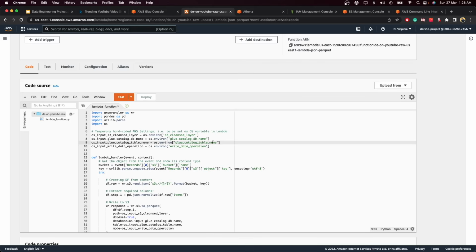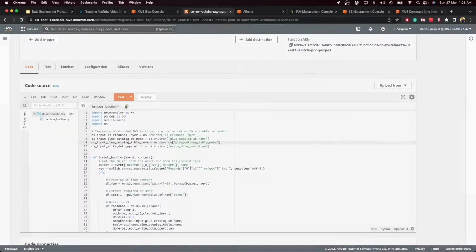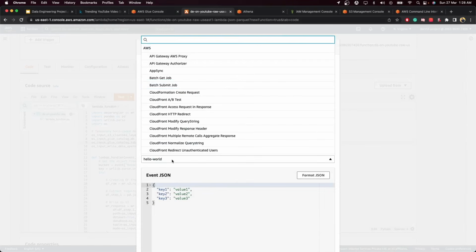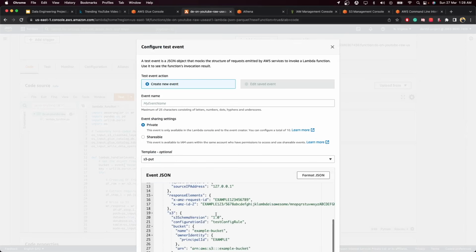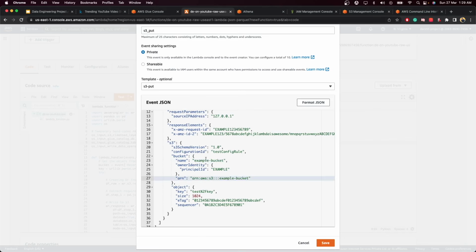Once you create your environment variables, you need to go and test the function. In AWS Lambda we have the configuration test event, where you can easily test your functions. You need to use the S3 put event. It will create some JSON kind of structure, so you need to provide the bucket name and the file that you want to test with this particular code.